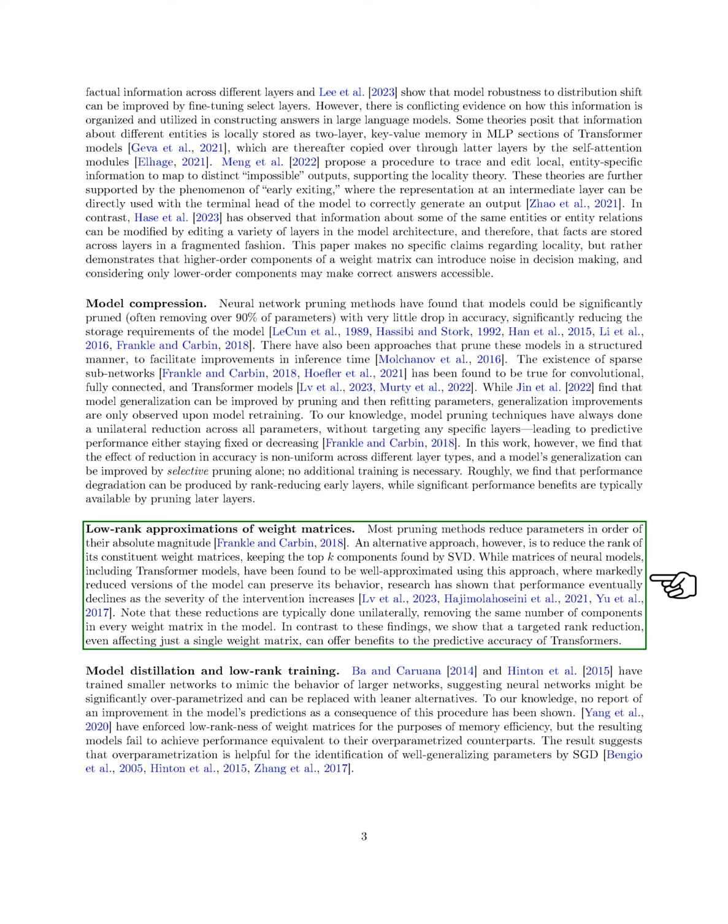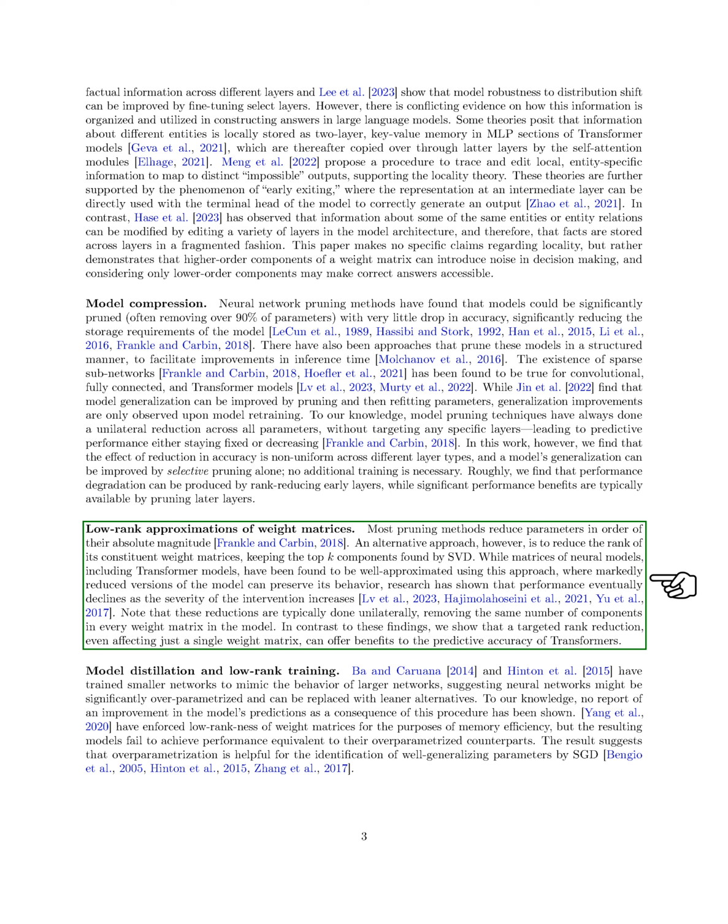Most pruning methods reduce parameters based on their absolute magnitude. An alternative approach is to reduce the rank of the weight matrices, keeping the top k components found by singular value decomposition, SVD. This approach has been used to approximate matrices of neural models, including transformer models. While this can preserve the model's behavior even when it's significantly reduced, research has shown that performance eventually declines as the intervention becomes more severe.